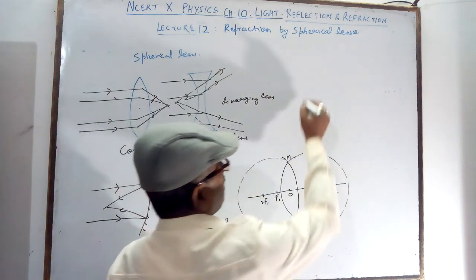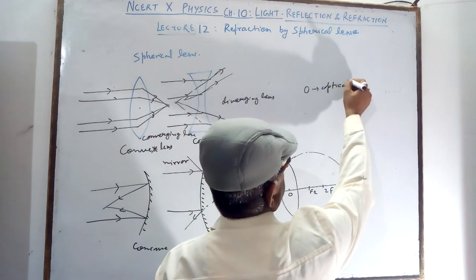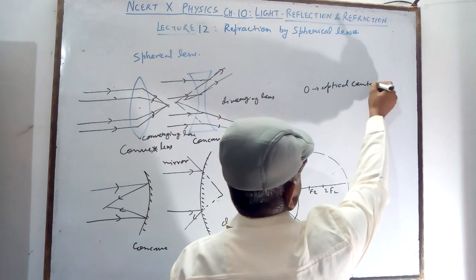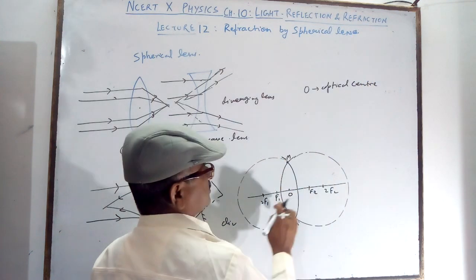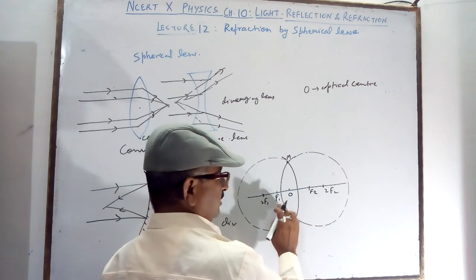There is an optical center, very important, and then the real focus, one is F1 and one is F2.